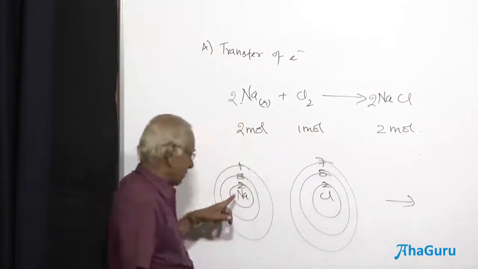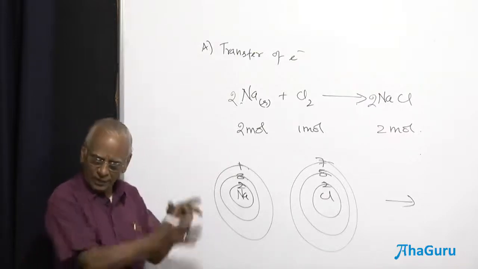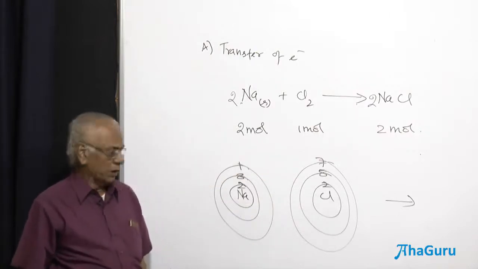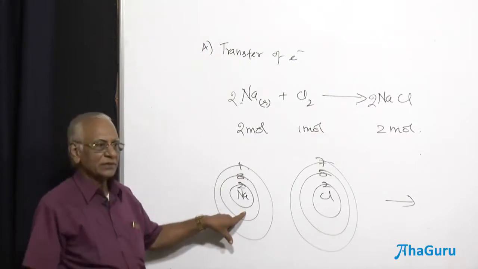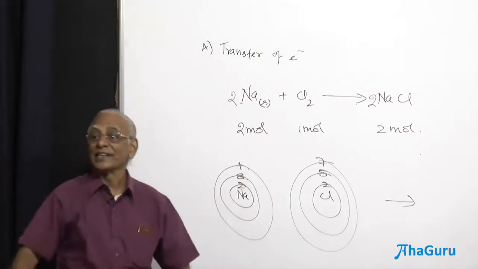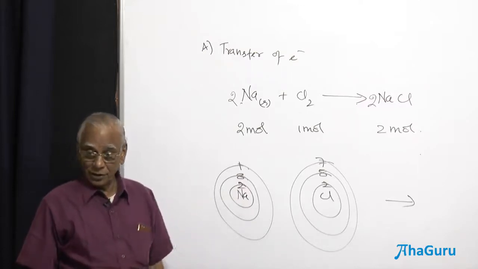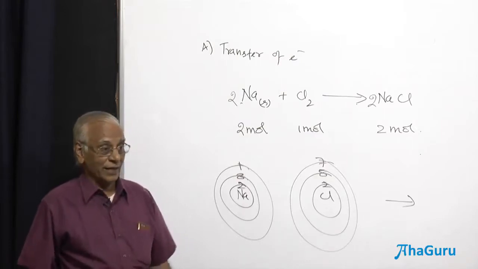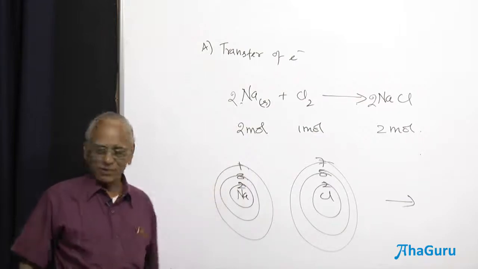Sodium wants to behave as an electropositive element. Sodium has got very low ionization enthalpy. Let us recall those properties that we have used. They can also be asked here as a question. And sodium has got greater metallic property. So all of them are synonymous terms, in terms of ability to donate an electron. Do you agree with me? When I say metallic property, ability to donate an electron. Very low ionization enthalpy, ability to donate an electron. Electropositivity, ability to donate an electron. All of them are related to the ionization enthalpy.